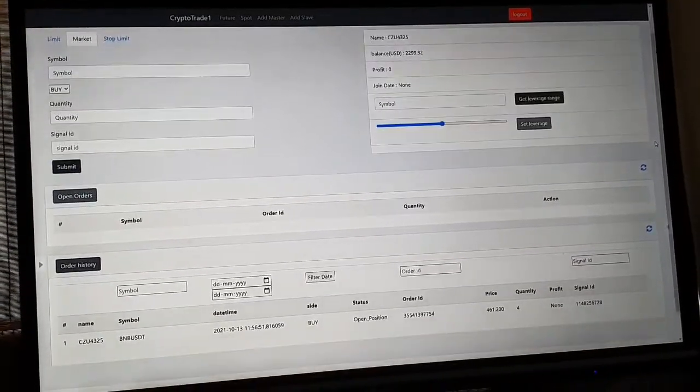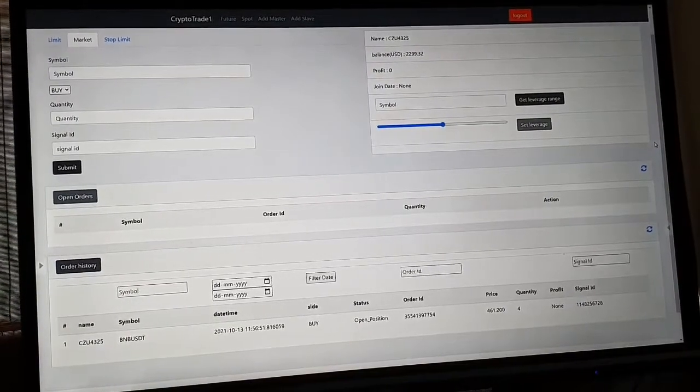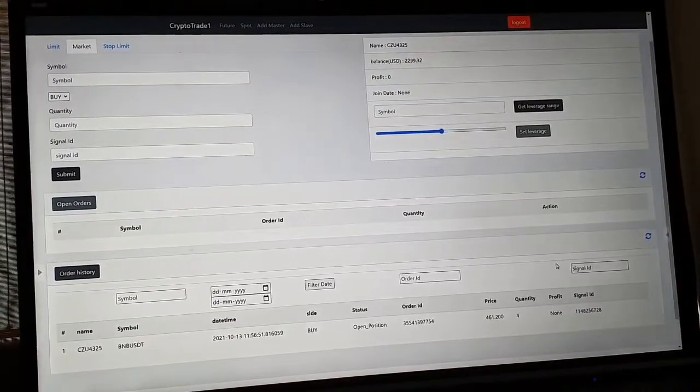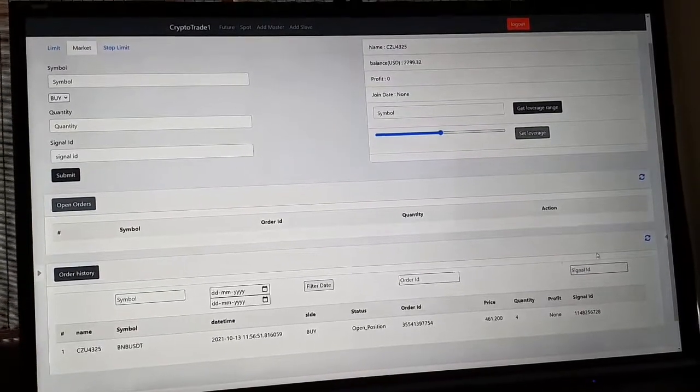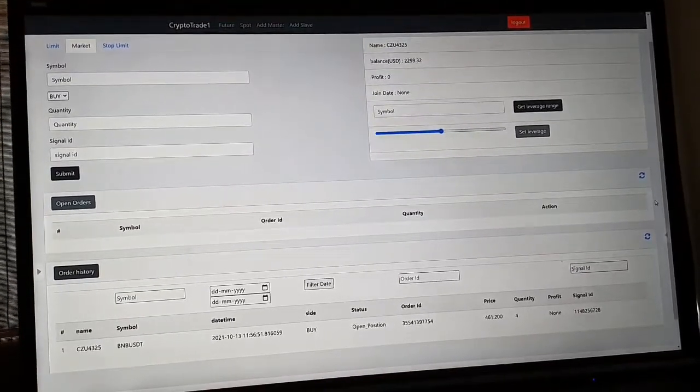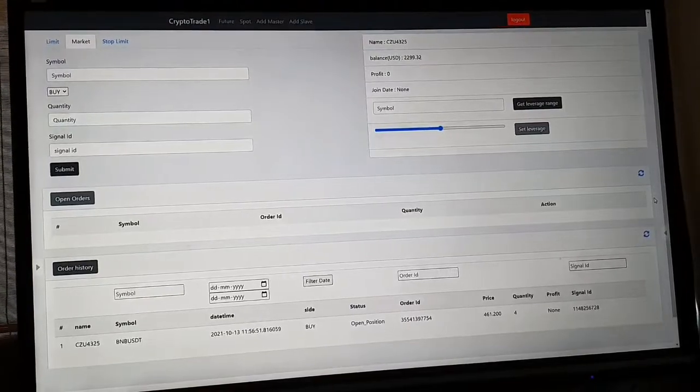More than that we are not taking, and as per each client's capital, for every 1,000 we are taking 2 BNB. So as per his capital we are taking 4 quantities for the trade. Moving ahead to the next.